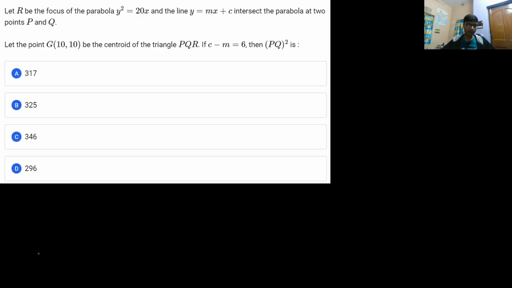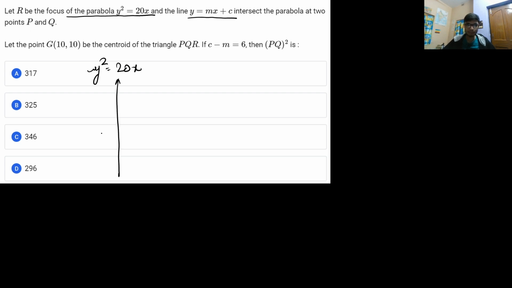The next problem we have on our screen is basically a problem on parabola. It is saying that R is the focus of a parabola, y square is equal to 20x, and the line y is equal to mx plus c intersects the parabola at two points P and Q.